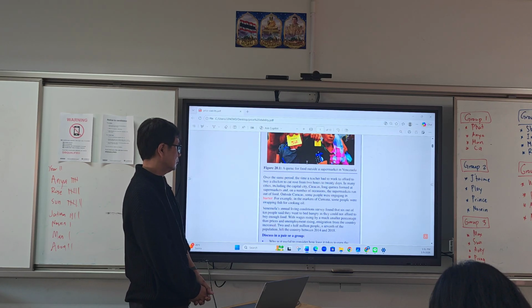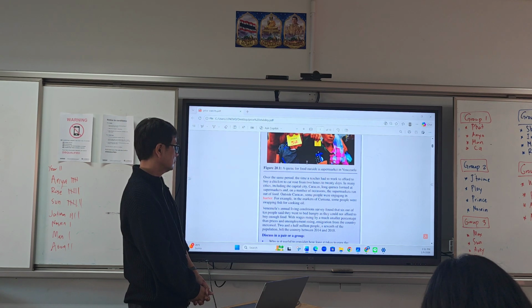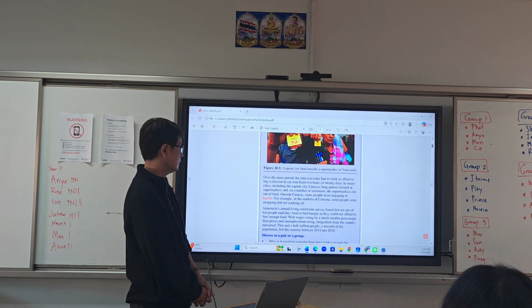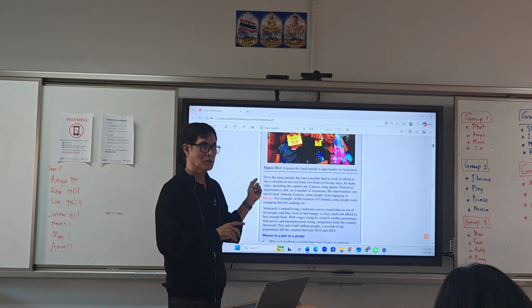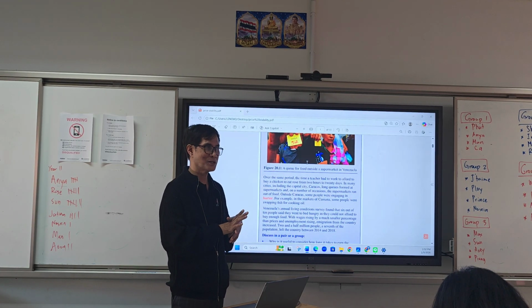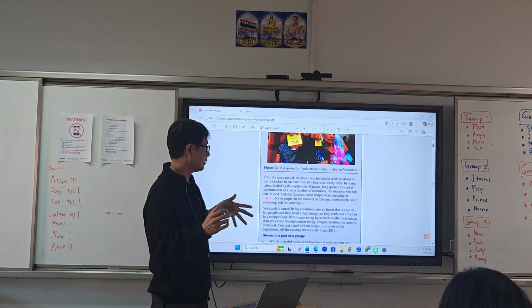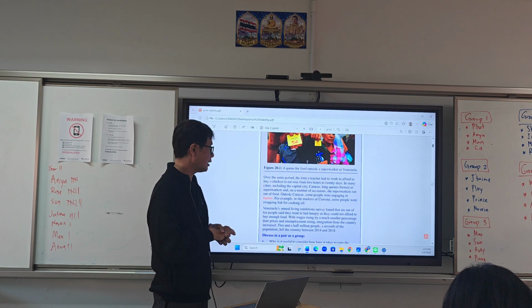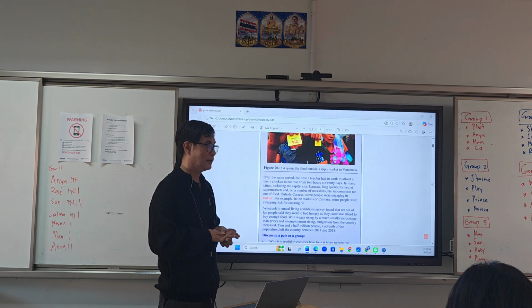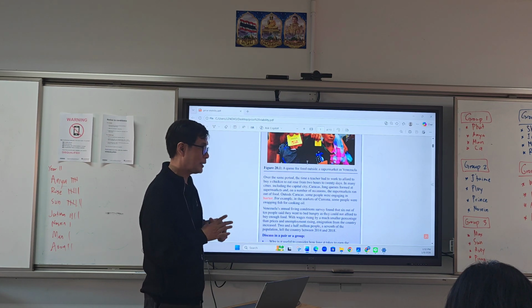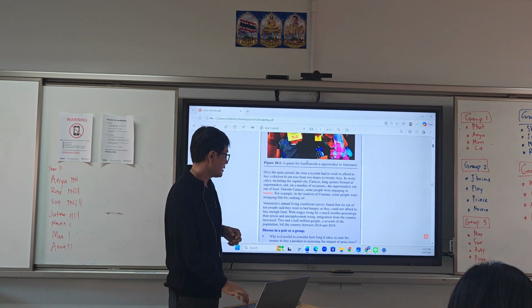Outside Caracas, some people were engaging in barter. For example, in the market of Cumana, some people were swapping fish for cooking oil. Did you notice that the barter system is no longer popular in this era, but they're doing it in this instance, where the demand is too high and yet they couldn't find enough supply in the supermarket? So we need to understand what's going on with this case.